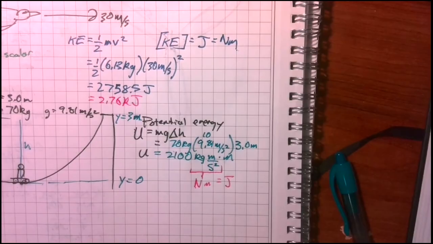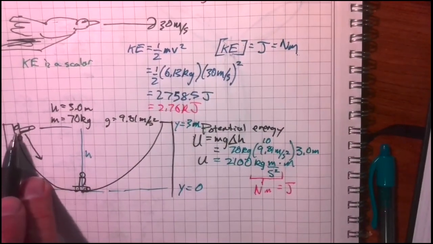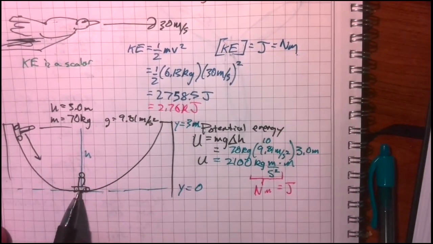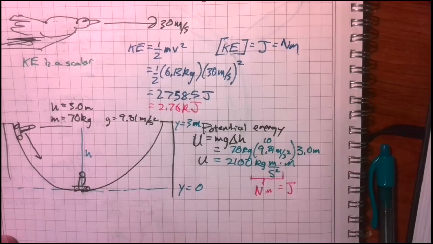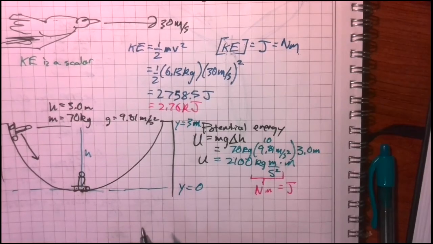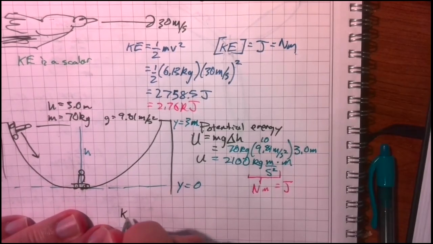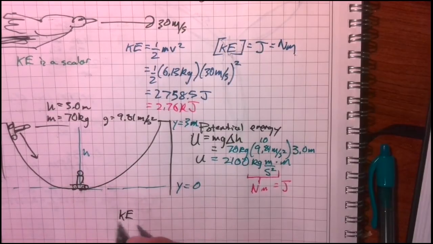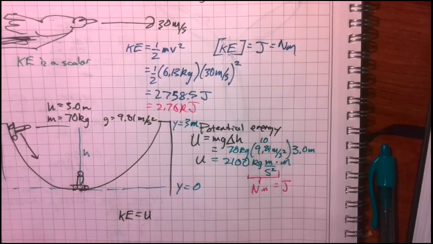Now, if I said, here's the height where the skateboarder starts, these 3 meters, calculate the velocity of the skateboarder down here at the bottom, how would you do that? This is really important: for the skateboarder, the kinetic energy at the bottom has to equal his potential energy at the top.